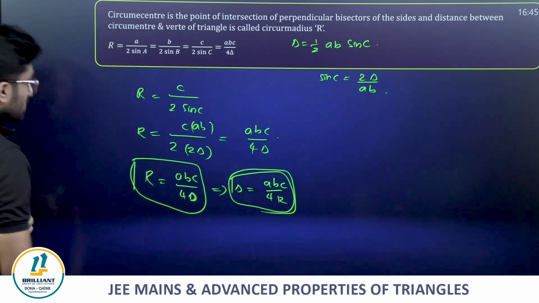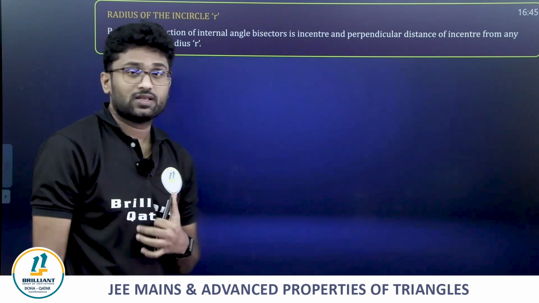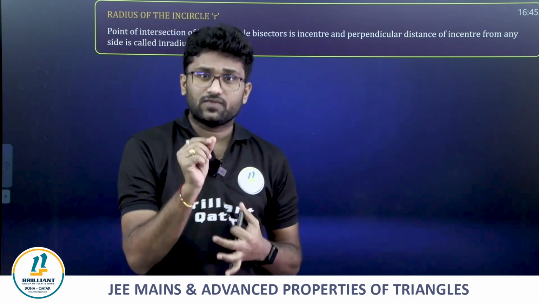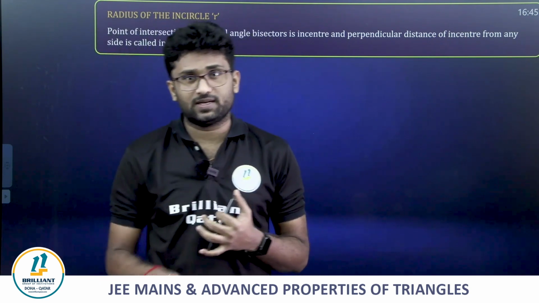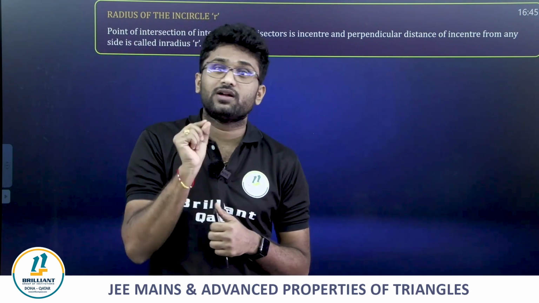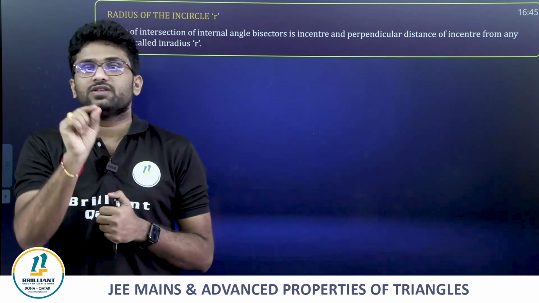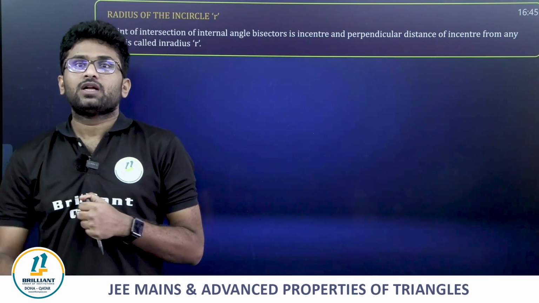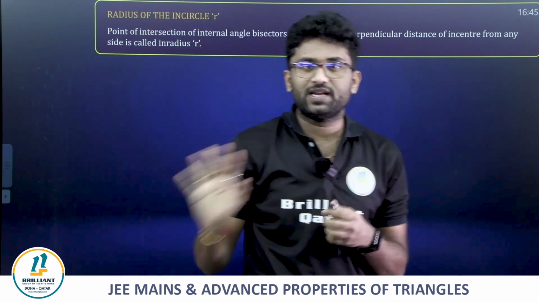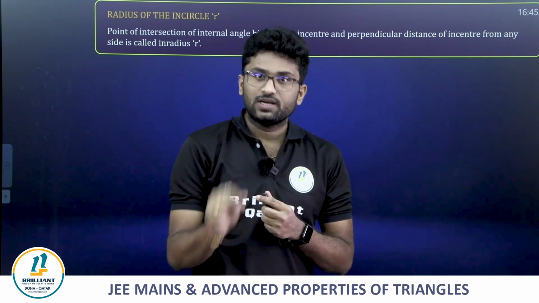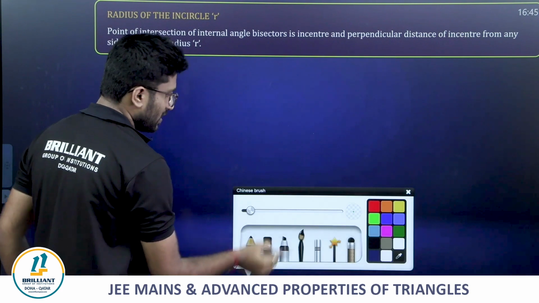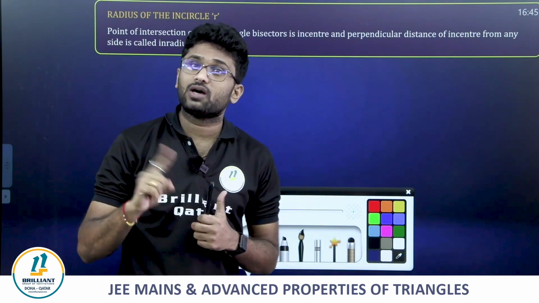Kindly make a note of all these things. Next, radius of incircle, another very important thing. What do you mean by radius of incircle? First let me define incenter. Incenter is nothing but the point of intersection of internal angular bisectors of a triangle, which is generally denoted by capital I. Now from the incenter, the perpendicular distance from I to any side of triangle ABC is denoted by small r, which we generally call the inradius. Capital R is circumradius, small r is inradius.